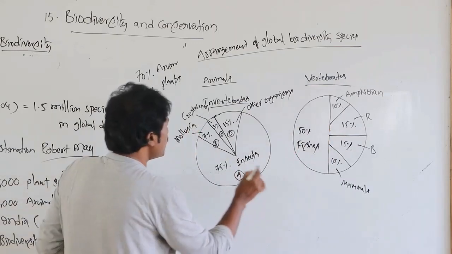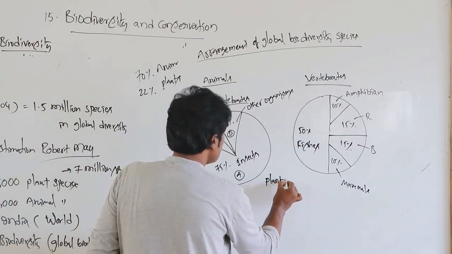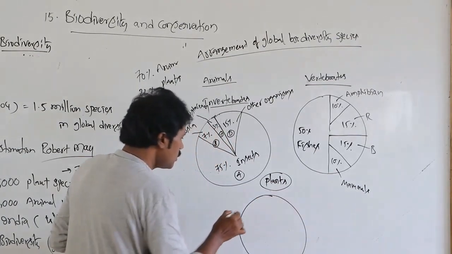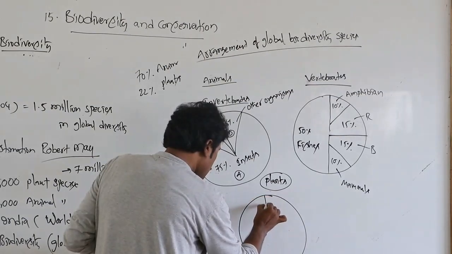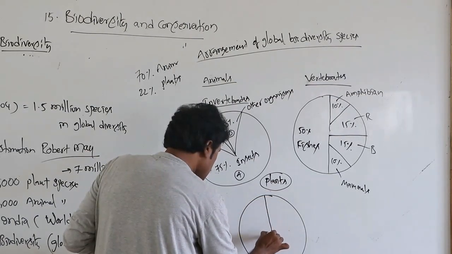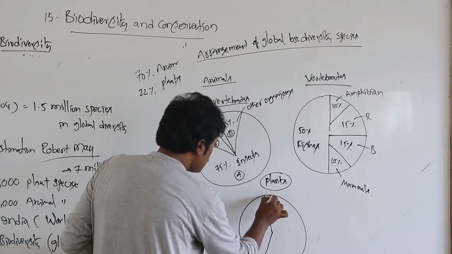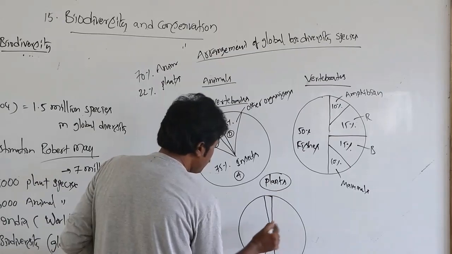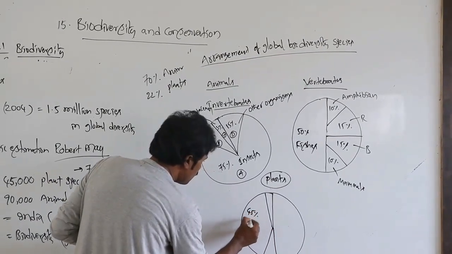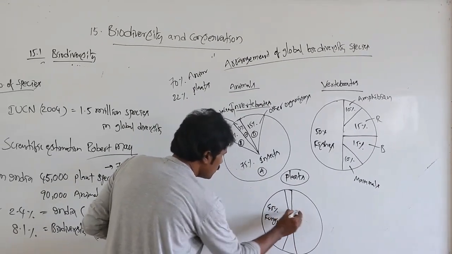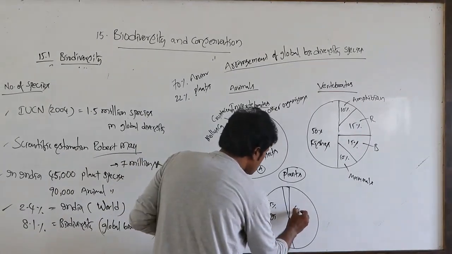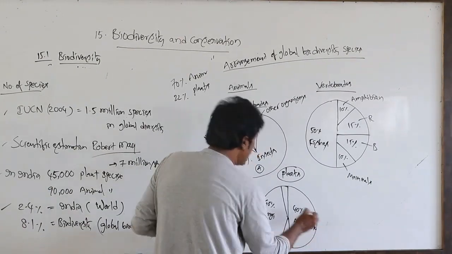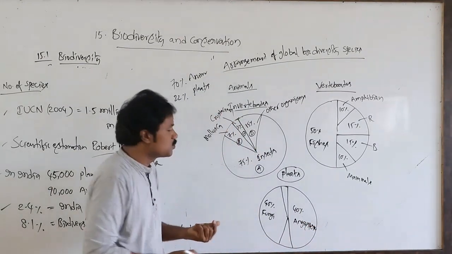Then related to plants, if you observe here, 45% are fungi. Then 40% are angiosperms.